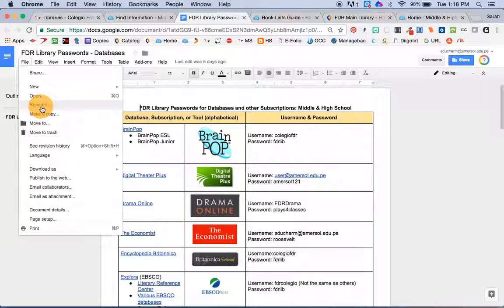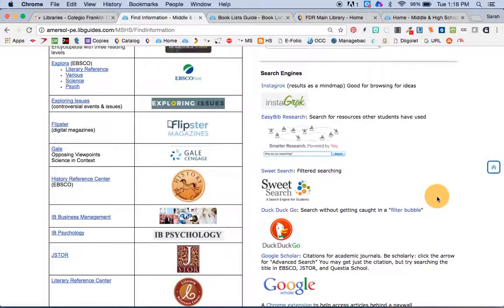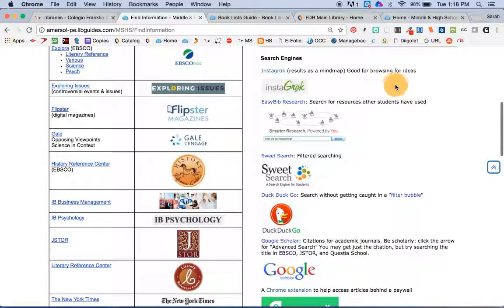So you can move to your own drive if you want. Okay. Oh, there's some students on it. Yay, they're using the databases. Okay, also on this page there are some good search engines.